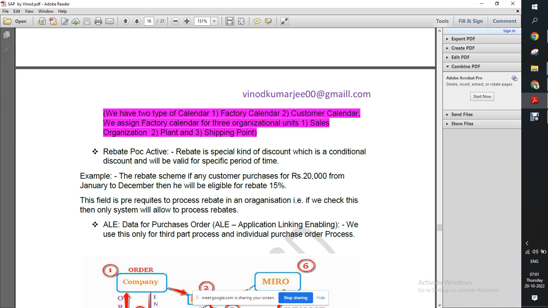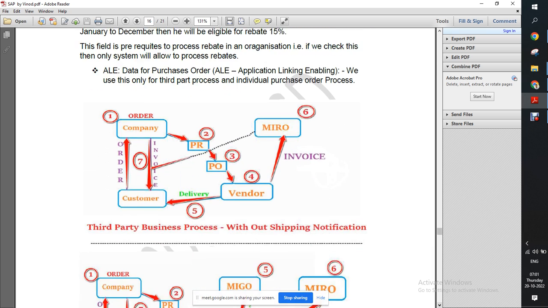We assign the factory calendar for three organizational units: sales organization, plant and shipping point. Very important question: where do we assign calendars? We assign calendar at three places: sales organization, plant and shipping point, and the customer calendar will be in the customer master.